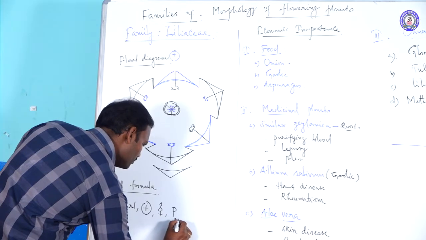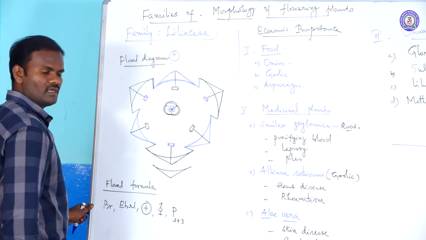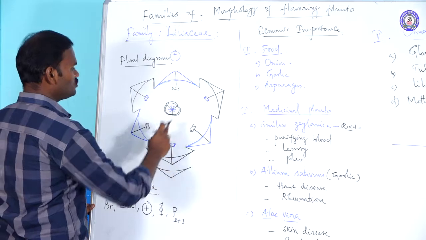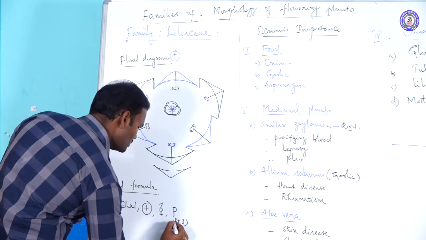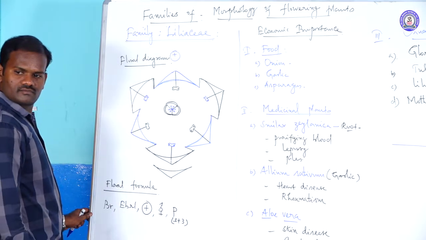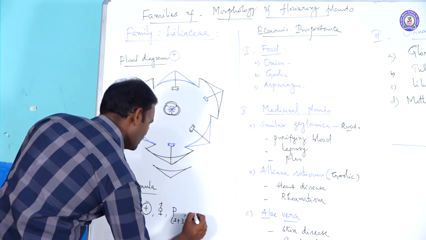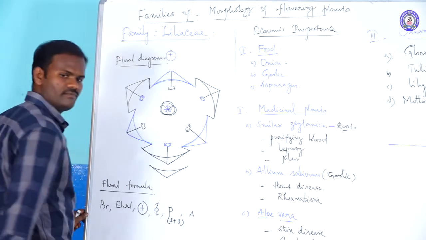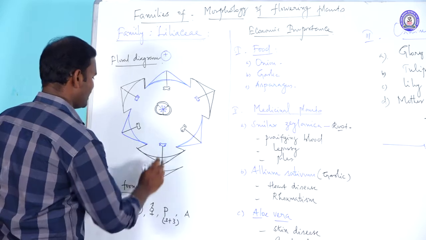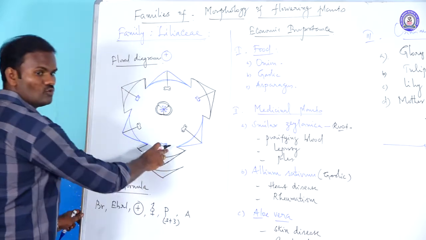So 3 plus 3, but all the tepals are fused, that's perianth. Then androecium: the number of stamens is 6. They are also arranged in 2 whorls of 3 each.